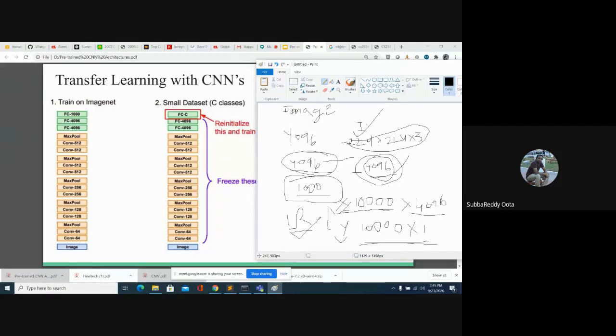So what is the second way? The second way is... I think the first one is clear, right? For everyone.